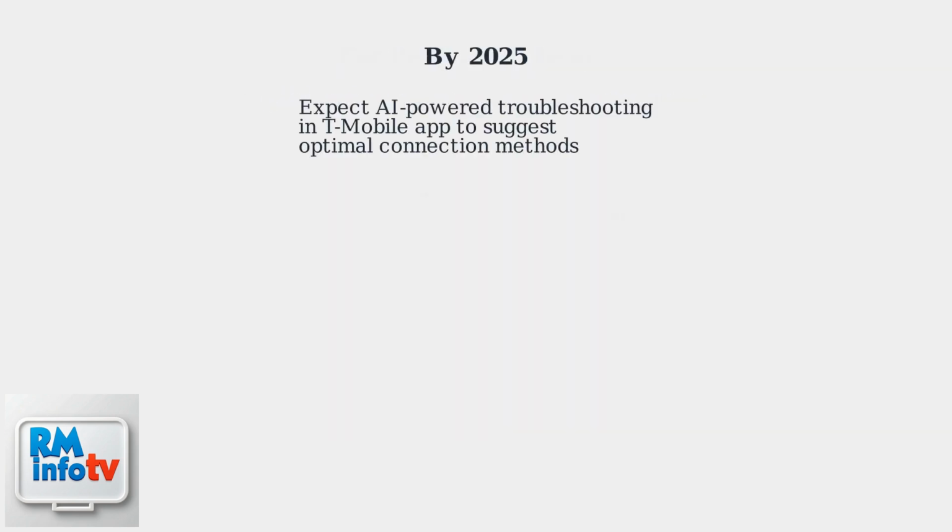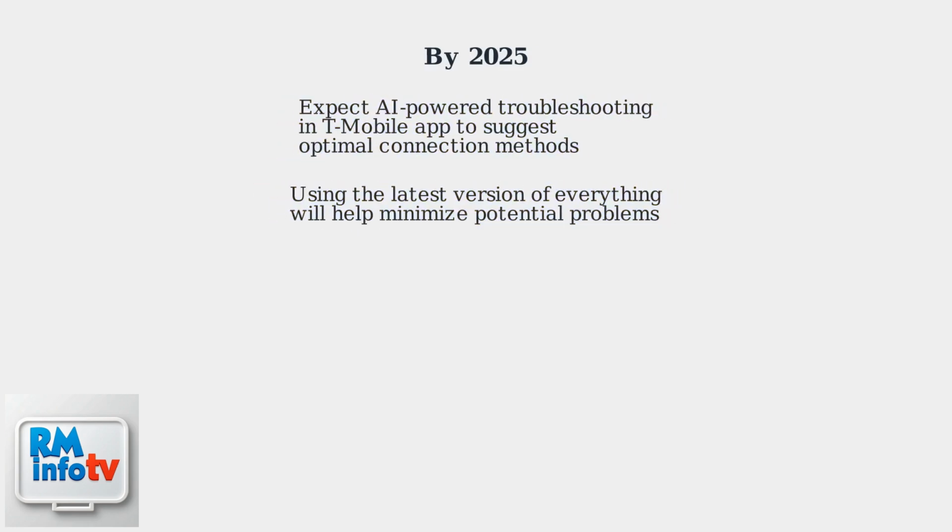By 2025, expect AI-powered troubleshooting within the T-Mobile app to suggest optimal connection methods based on your environment. Using the latest version of everything will help minimize any potential problems.